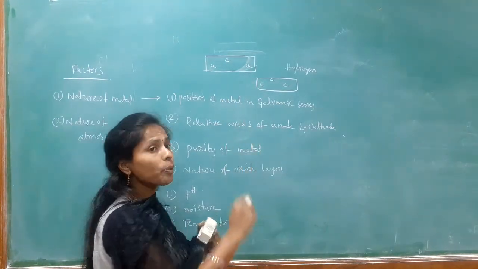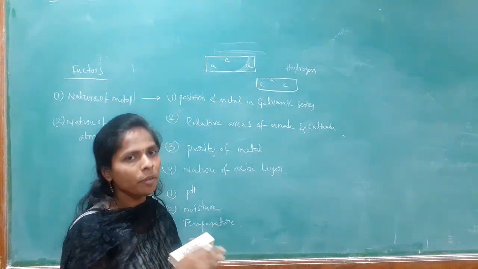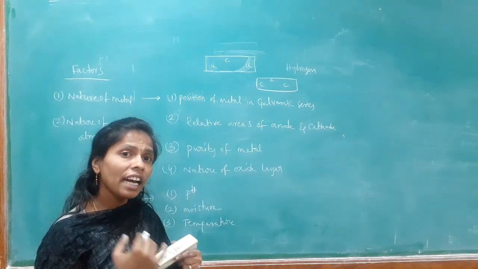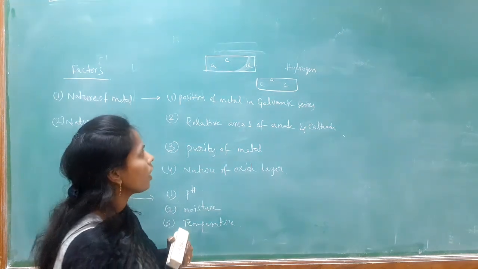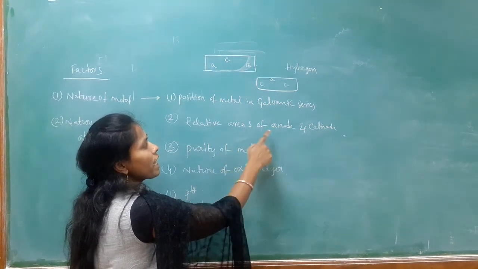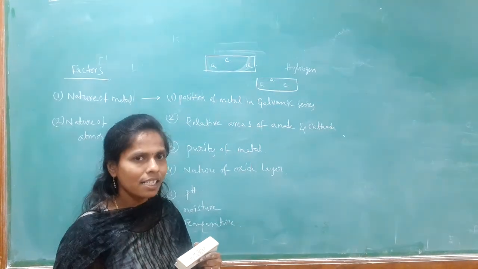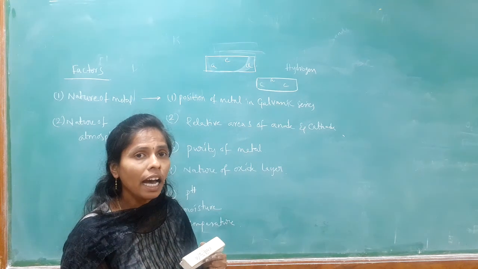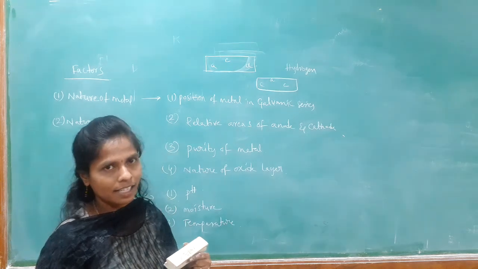But when the anodic part is less, the dust particles want to react with the metal immediately. So, the speed of reactivity of the dust particles with the metal is more. So, here in relative areas of anode and the cathode, if the anode portion is less, the rate of corrosion is more. But when the anodic portion is more, the rate of corrosion is less.